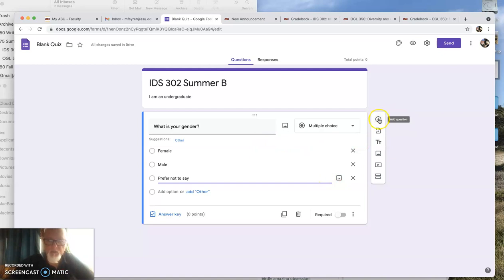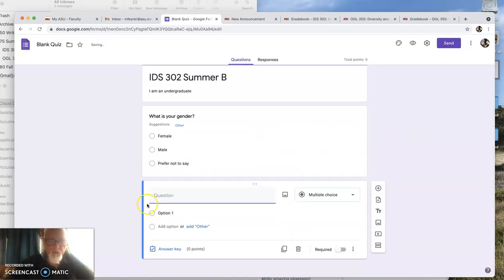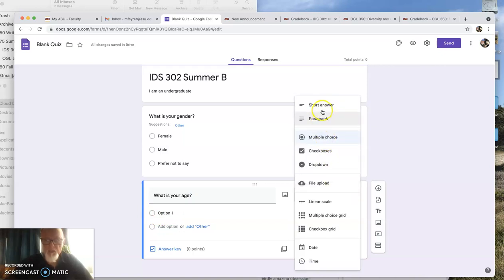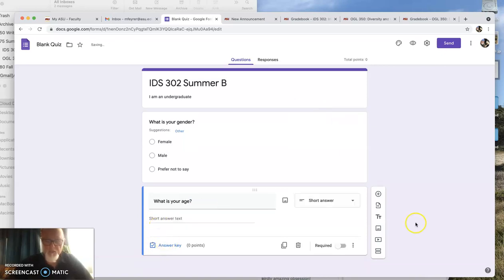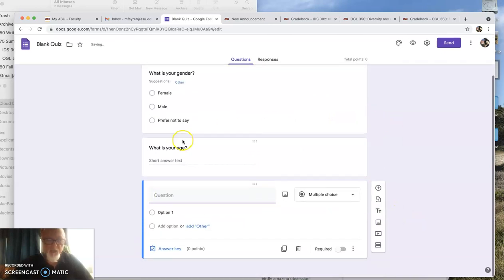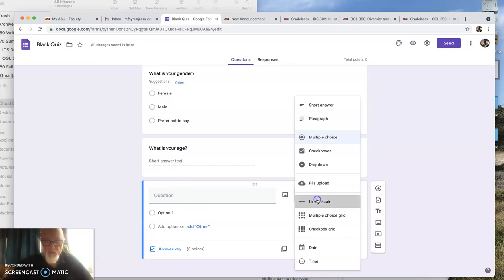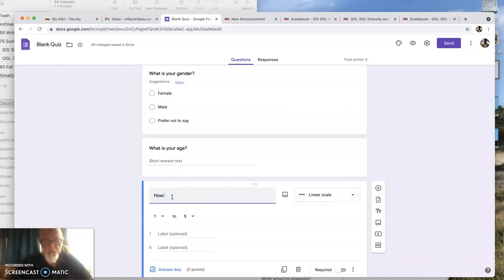So now we're going to hit plus over here. Add another question. This question is, what is your age? Now you do not want to do this answer key. No, no, no. You want to do a short answer here. See this? And that's good enough. Click plus. See that? They fill in their own. I explained why.